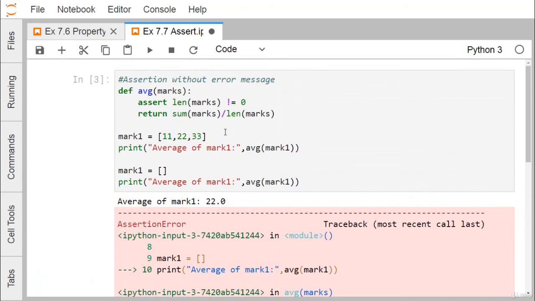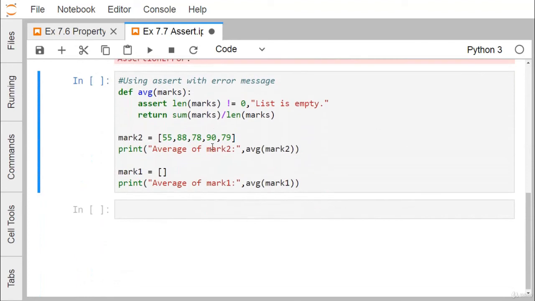Not only throwing the assertion error, you can also put some error message. So let us go for that. So here you see, assert length of the marks is not equal to 0, then the message is list is empty. When the condition is true, that means the length of marks is not equal to 0, that means the list is not empty. In that case, it will produce true and it will go to the next line without any interruption. Otherwise, the assertion error will be obtained and it will have this message printed.